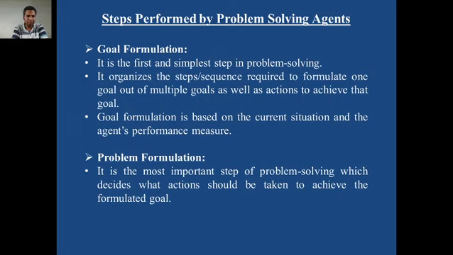The agent already knows this PEAS information, so the agent already knows its capacity. So based on the current state and its capacity, goal formulation is decided or structured.